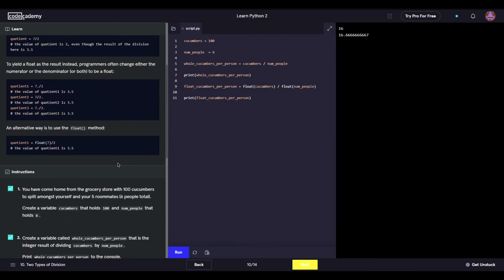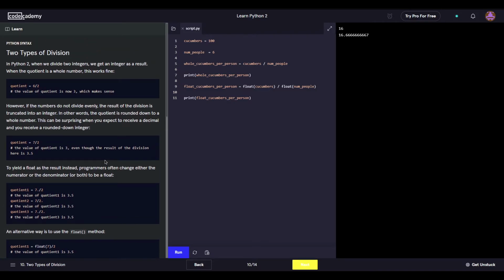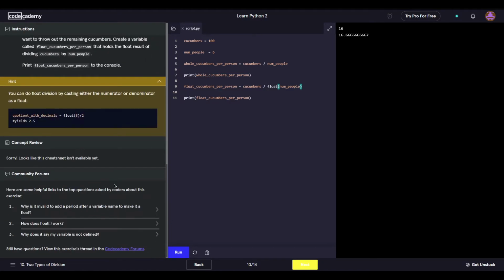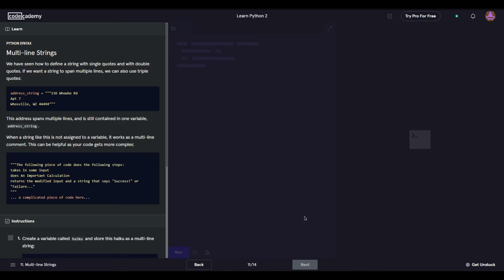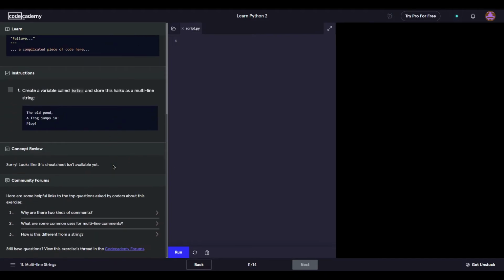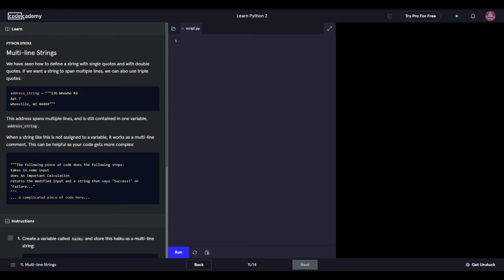Okay, yeah, if we would actually read this, should I assume it tells you? No, it doesn't tell you. Oh no, it does. And I assume this still works if you don't declare this one as a float. Do you get the same result? Yes, you do. I wonder if you don't call this one a float and you do this, the denominator float, would you get the same? You get the same result, sure. Which is probably why they're only doing the float to the numerator in this case. But to be safe, you might want to just do both.